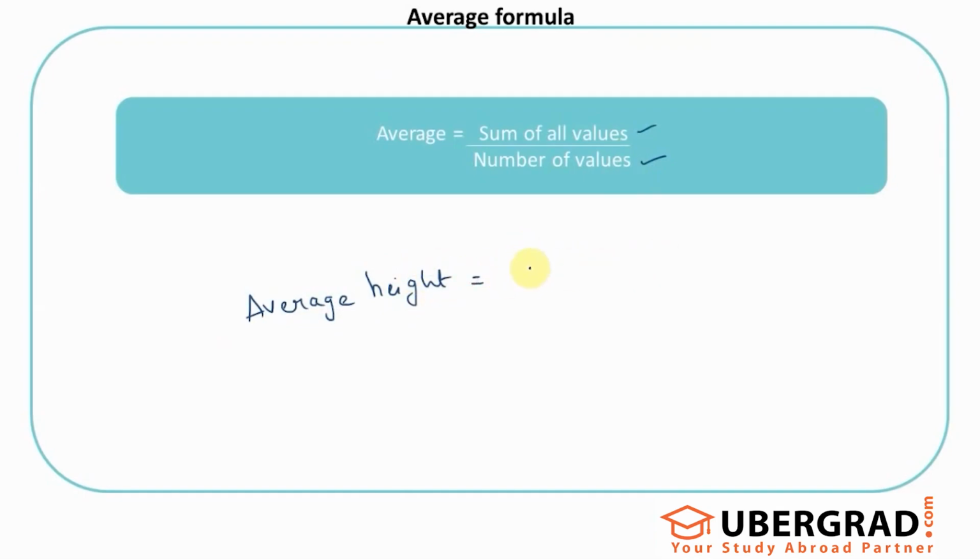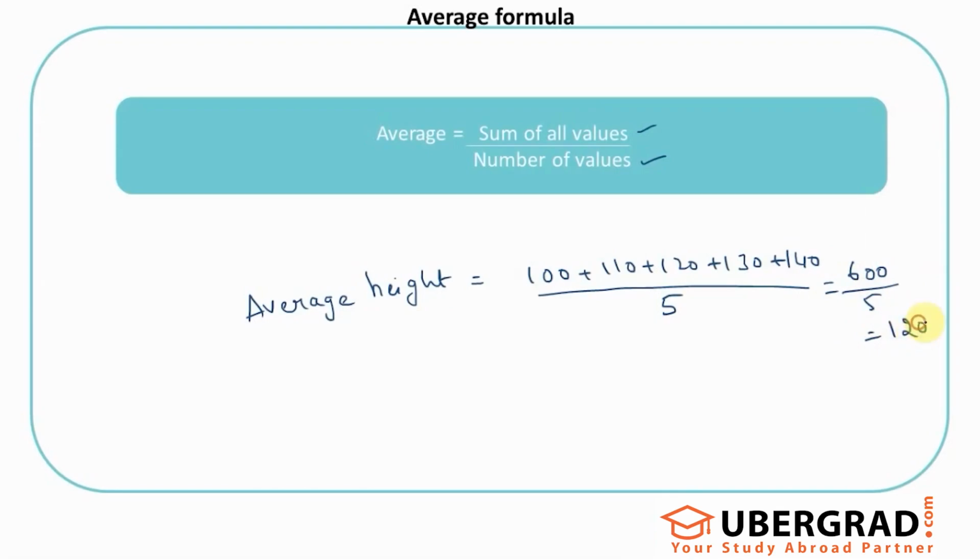There are 5 students. 100 plus 110 plus 120 plus 130 plus 140, divided by 5, since there are 5 students in the class. So the number of values is 5, and I have to add the values. This would be 600 by 5, that is 120. So the average height of the class is 120 centimeters.